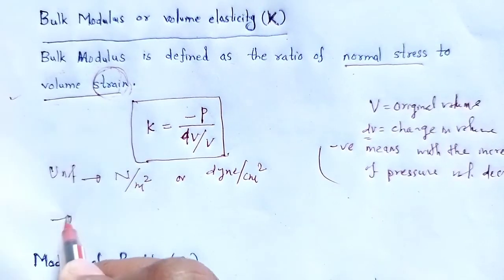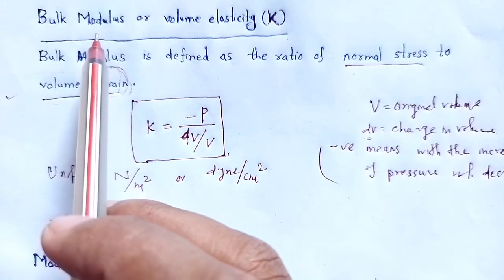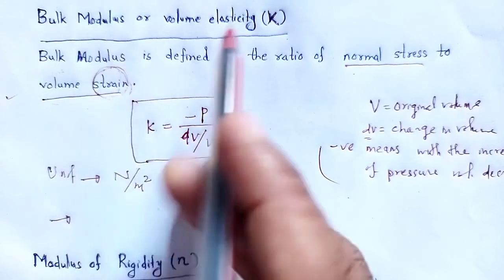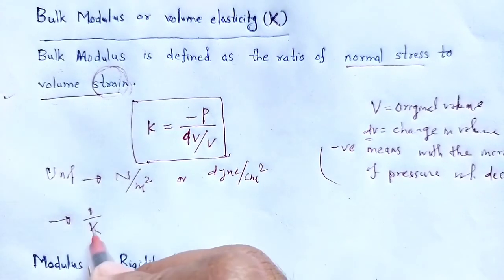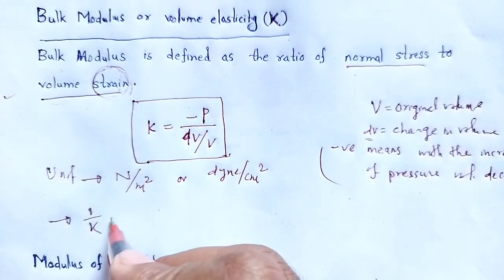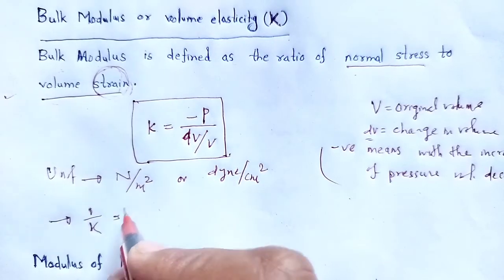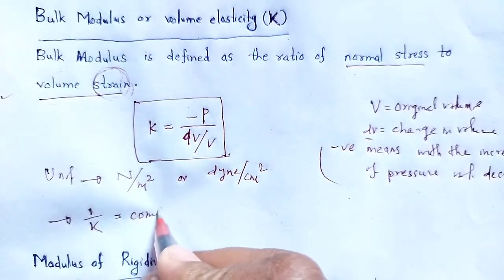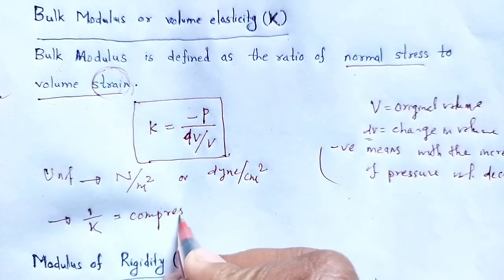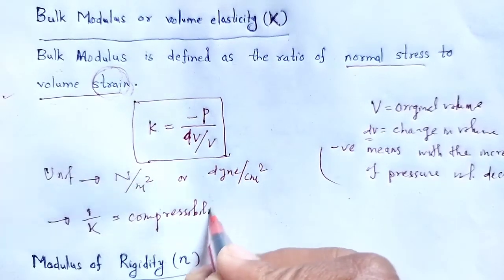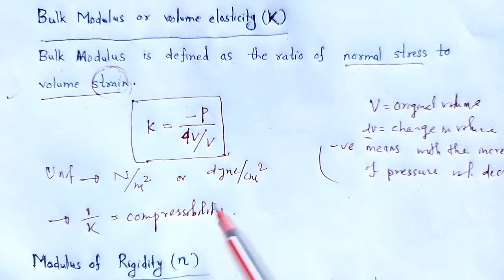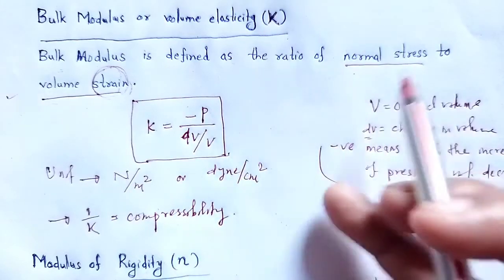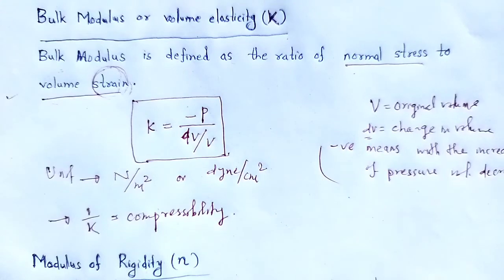Again, the reciprocal of the bulk modulus, that means 1 by K, we call the compressibility. Compressibility is nothing but the reciprocal of the bulk modulus.